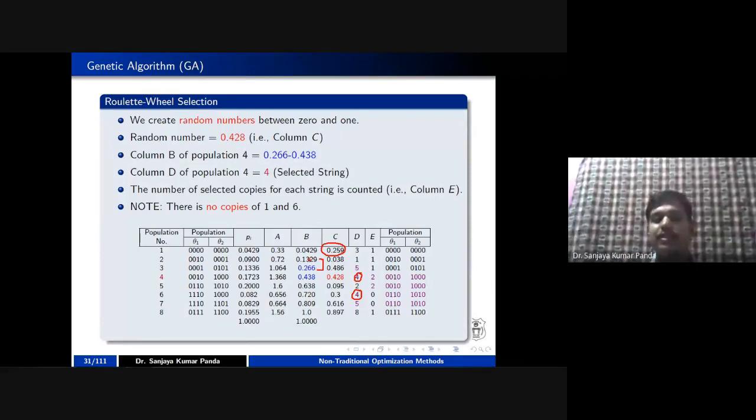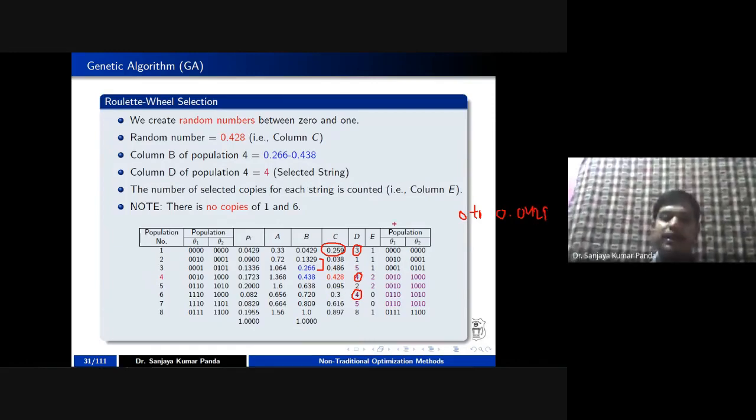In this range the random number lies, so it is written as 3 because that is the range of population number 3. Similarly, the next random number is 0.038. 0.038 lies in the range of 0 to 0.0429. So this comes under the cumulative probability of population 1. That's why we are writing 1.